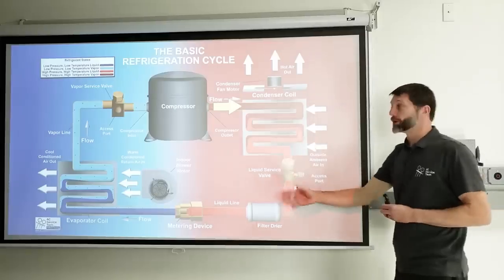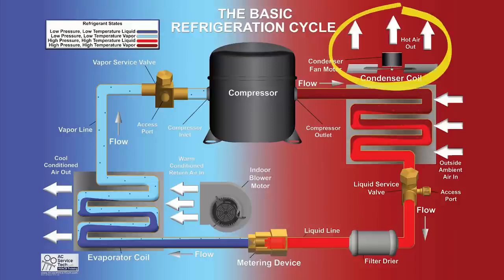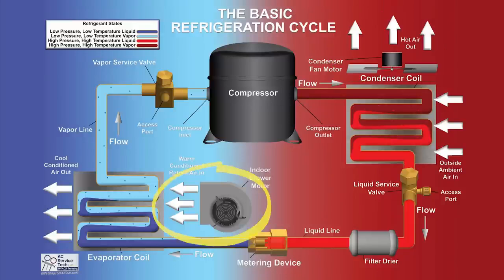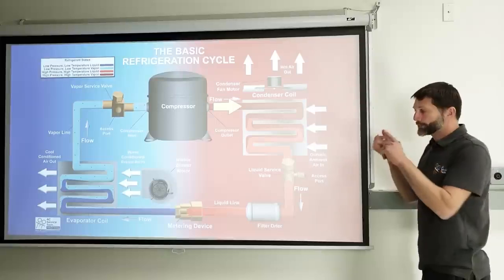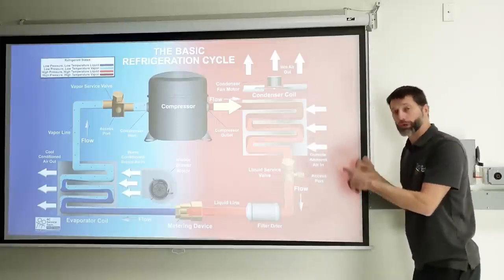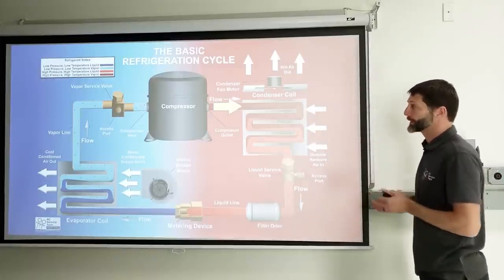You're using air across the condenser coil to reject the heat from the refrigerant into the outdoor air, and you are absorbing heat energy by blowing the indoor air across that indoor coil, and then you have low temperature air on the other side. You have air, then you have a coil, and then you have the refrigerant inside. And so you have those three things happening.